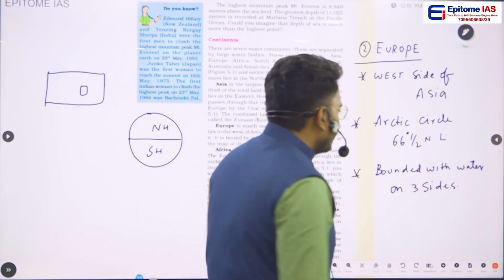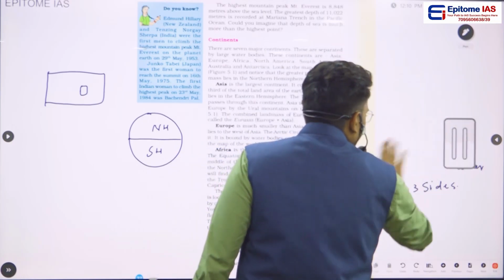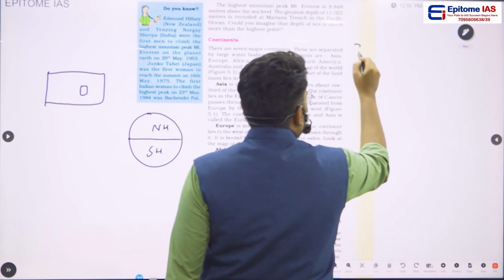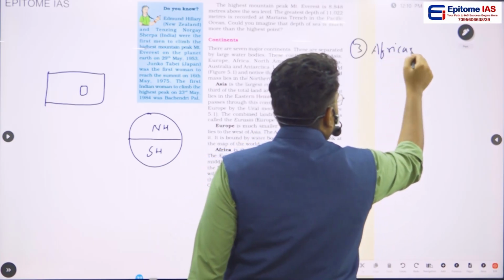Okay, then the next continent in this order is the African continent. The third continent is the African continent.